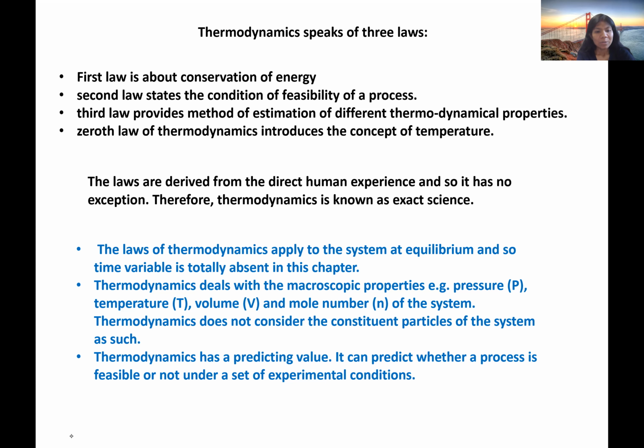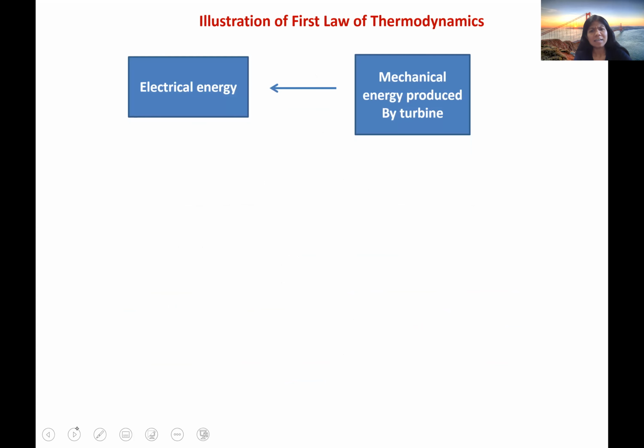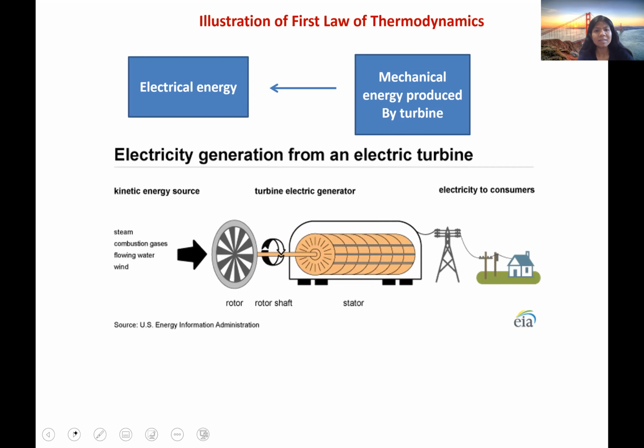Okay, so today I'll mainly discuss the first law. I'll try to describe the first law. Consider, I would show you a picture, the generation of electricity from a turbine. It rotates and it generates electricity. So the mechanical energy produced by a turbine is converted into electrical energy.